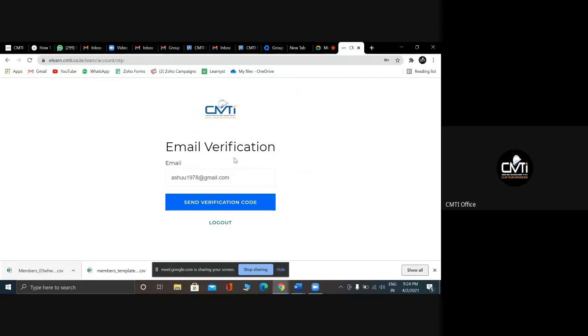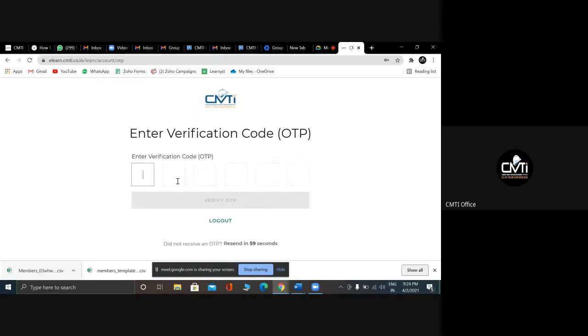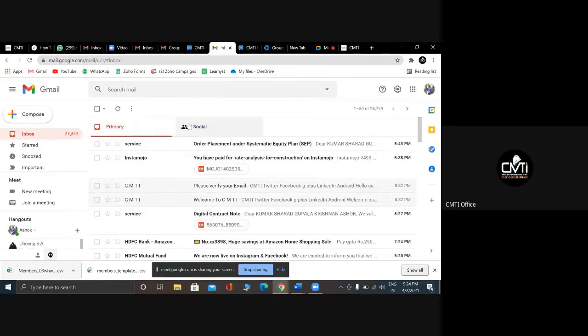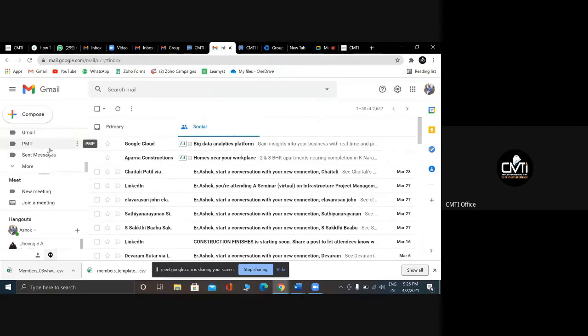And the system is asking to verify whether this email ID belongs to you. So I need to put a verification code, and for getting the verification code, you have to press send verification code. And this 6-digit code will come to your mail ID. Let us see, it just came to our mail ID. In primary it is not there, in social also it is not there. Sometimes it lands in spam. In most cases, the first-time mail of any agency comes to spam only.